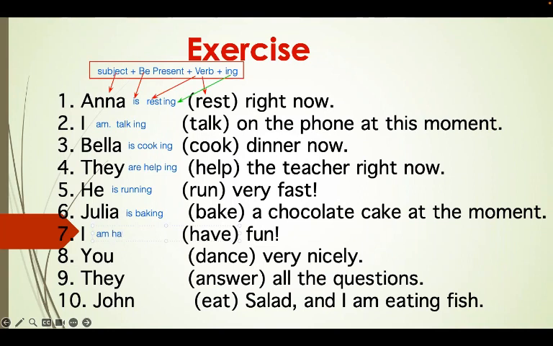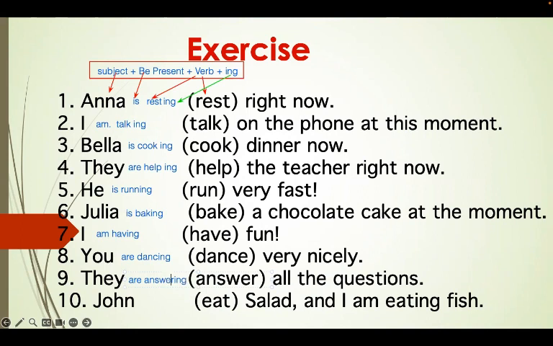We put the verb have and then ing. That's simple. Now let's go to you. You goes with are. Then you will write dance and then ing. Very simple. They are answer. Okay, answering.